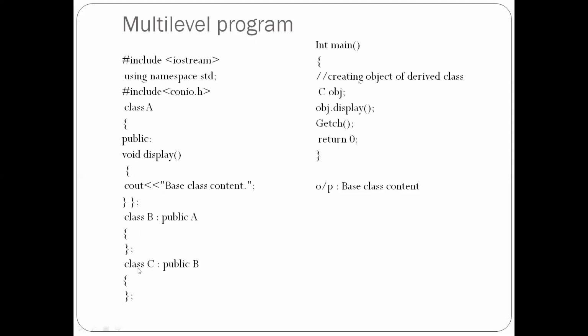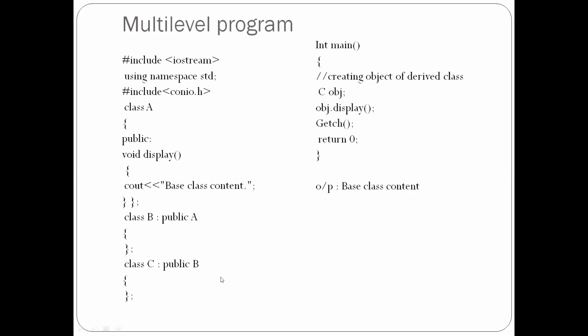The same for the C class also: class C is derived publicly from the B class, open the brace and close the brace. This is one of the classes. In the main function, open the brace and create an object for the derived class. A son inherits from father, and father inherits from the grandfather. So C is the class, and you create an object of it. Object dot display is nothing but to display. So when you give object dot display, then getch and return 0.